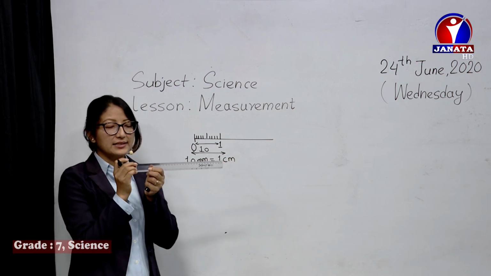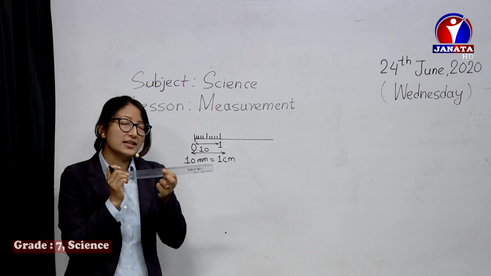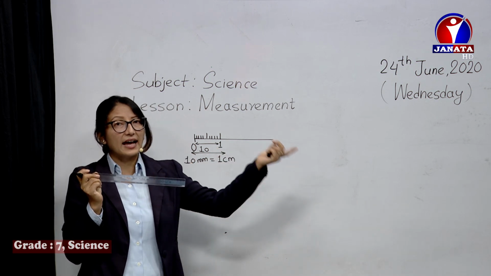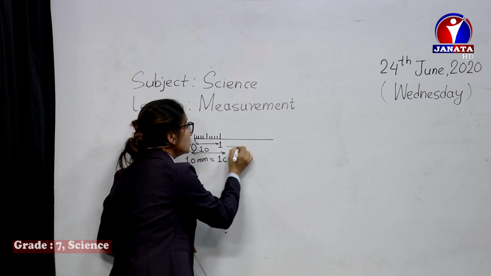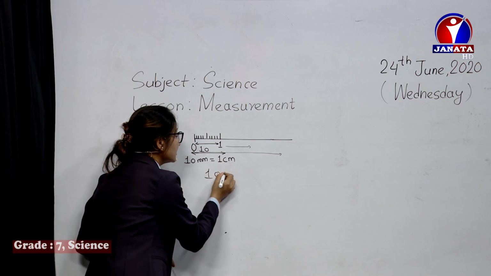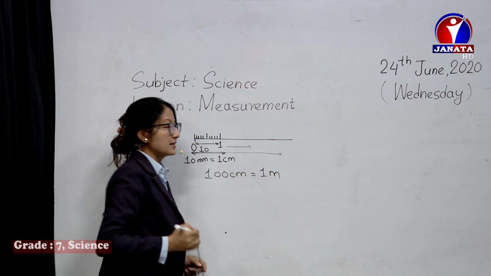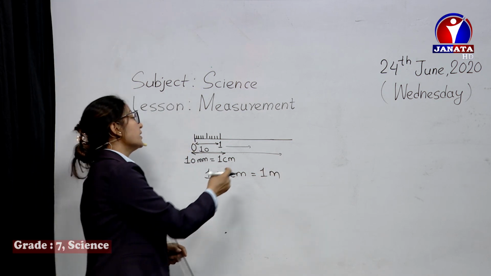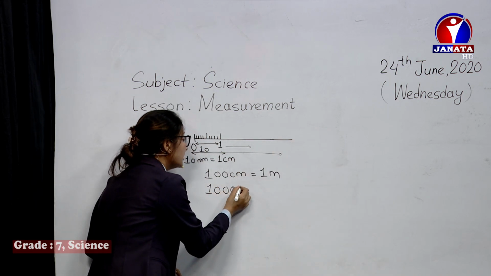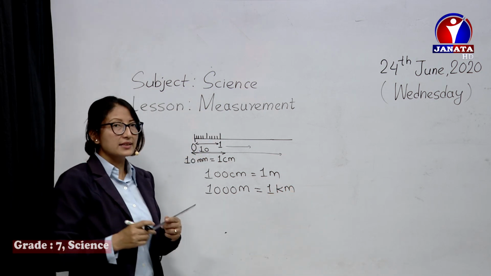That's why in the scale we can see here 1 centimeter, 2 centimeters, and so on, altogether 30, then 60 and 90, and when it's altogether 100 centimeters, it is equal to 1 meter. Similarly, if it's 1000 meters, then it is equal to 1 kilometer. Yes, these are the different units.